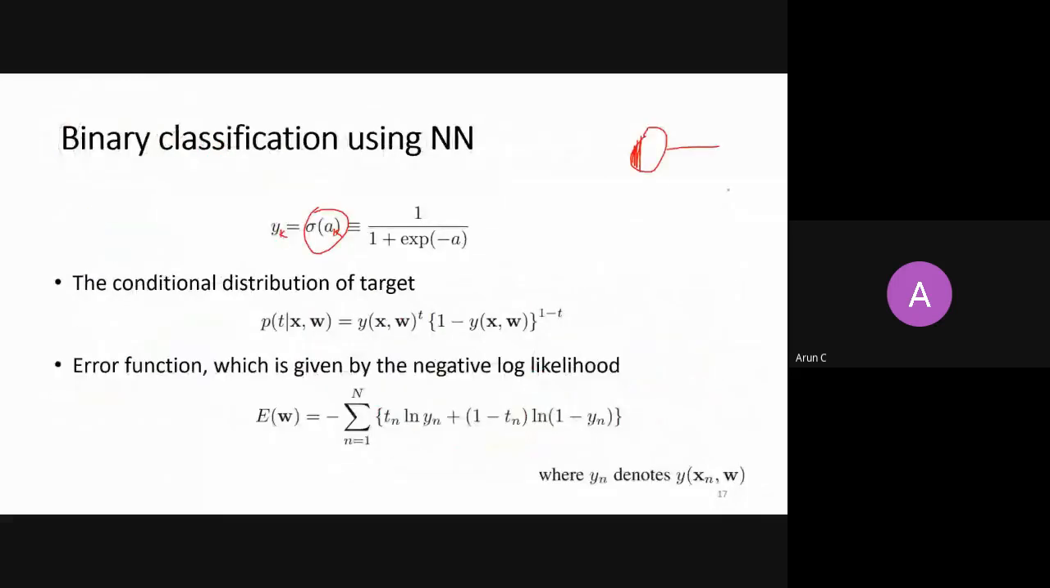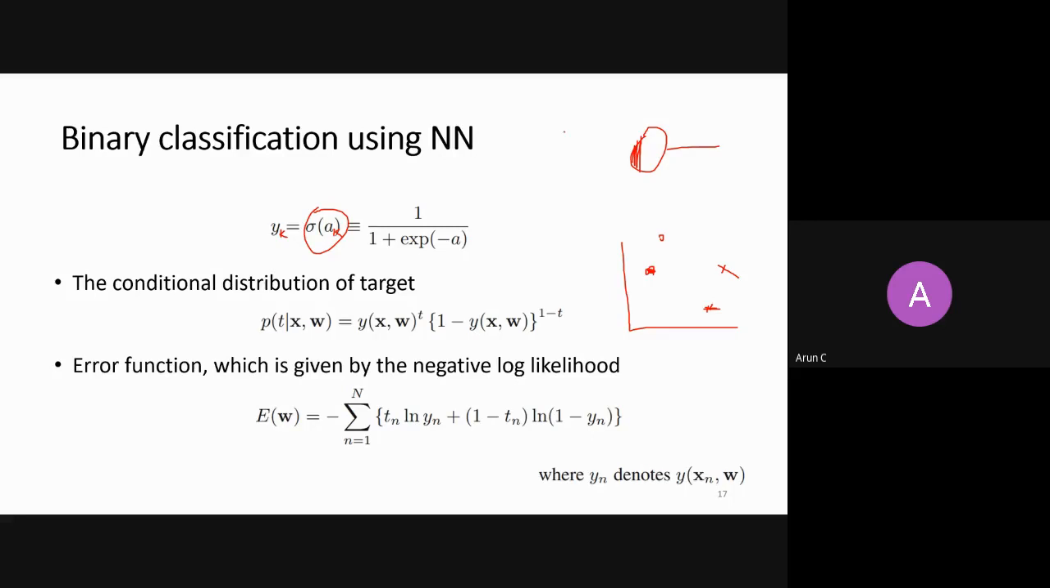But what if I'm doing classification? Let's say I have some bivariate data. This is some data that belongs to dog, and this is some data that belongs to cat. I am interested in finding the probability of this point belonging to dog. If it belongs to dog, it is 1, and the probability of this point belonging to dog is 0. So this is what I'm expecting.